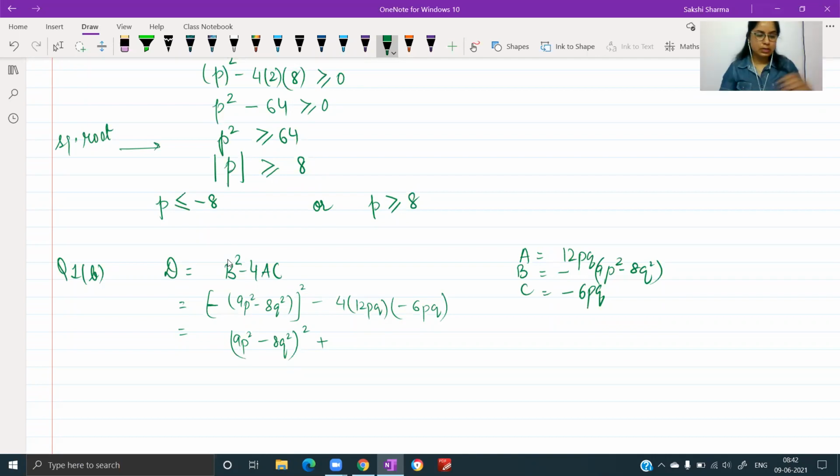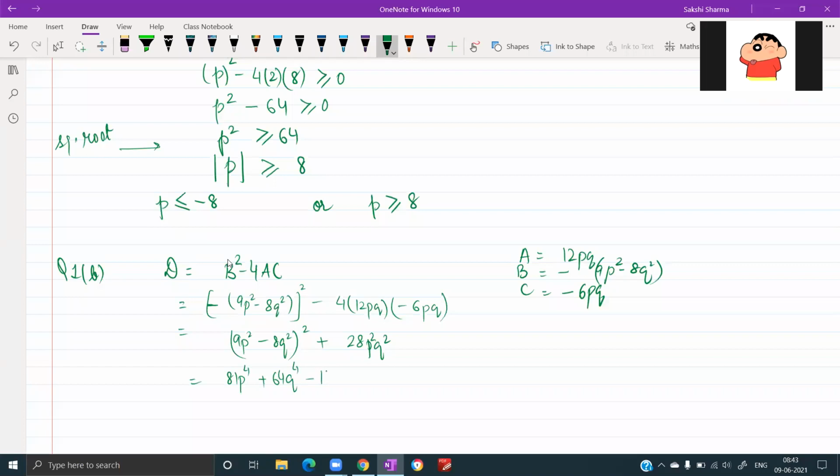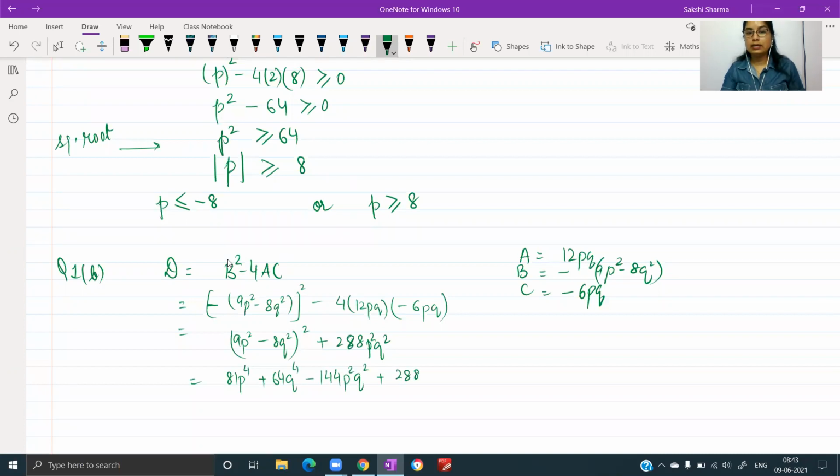So this comes out to be 28 p square q square. All right. Let's simplify the whole square here. 81 p raised to the power 4 plus 64 q raised to the power 4 minus 144 p square q square plus 288 p square q square. So this further can be simplified.